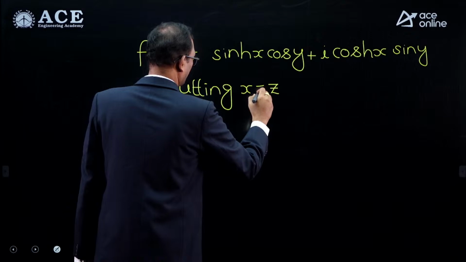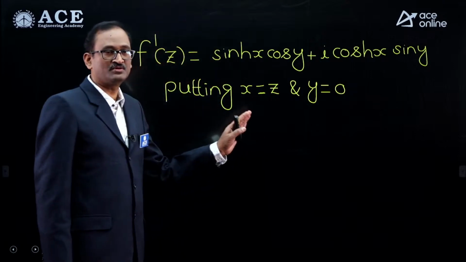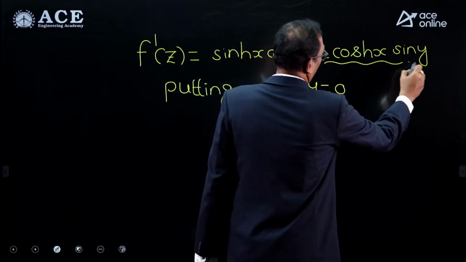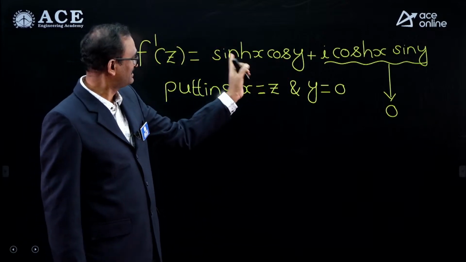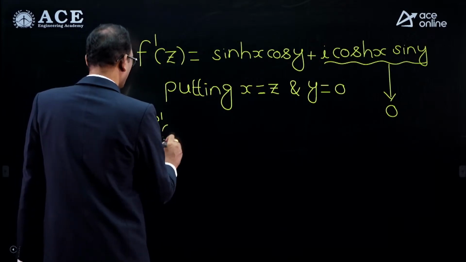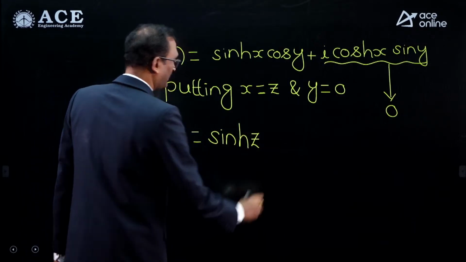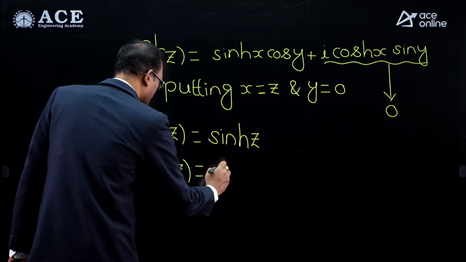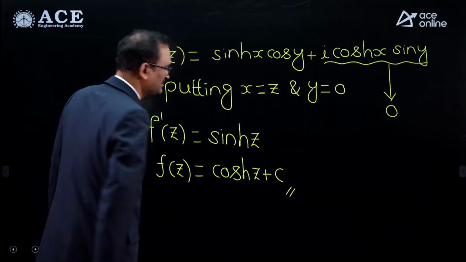Putting x equal to z and y equal to 0. Substitute x equal to z and y equal to 0. If you take y equal to 0, then this part becomes 0 because sin 0 is 0. If you take y equal to 0, cos 0 is 1 and x is z, therefore f dash of z equal to sin hz. Integrate both sides. On integrating both sides, you will get f of z equal to integral sin hz, that would be cos hz plus c. This is the answer.